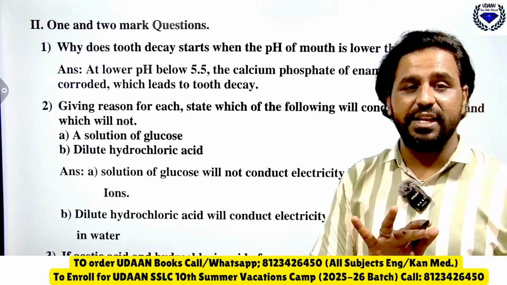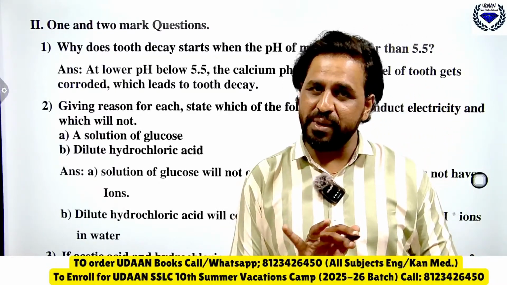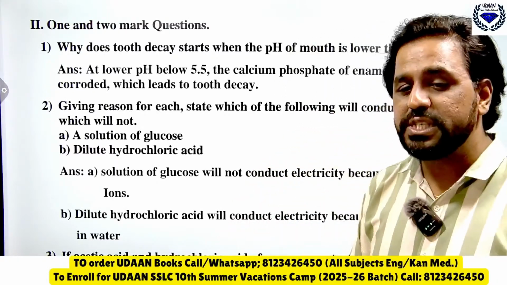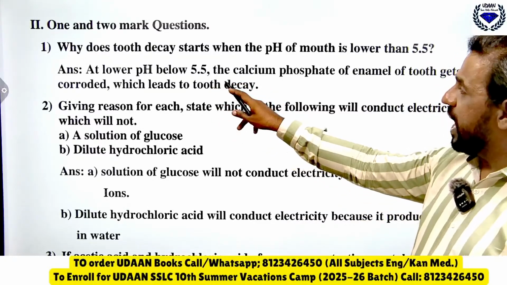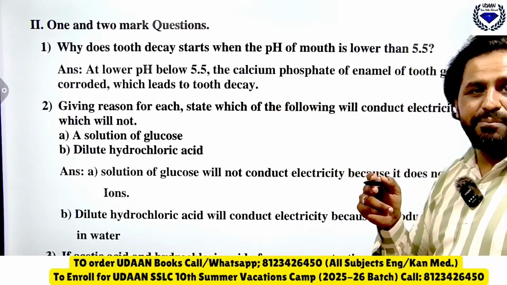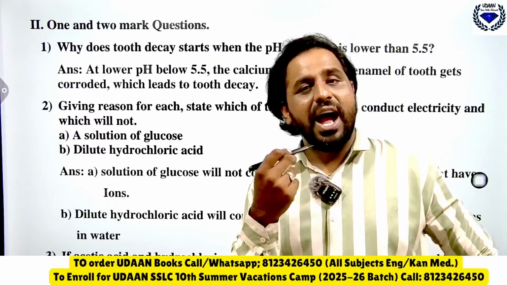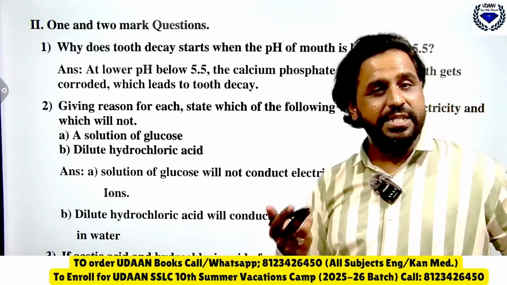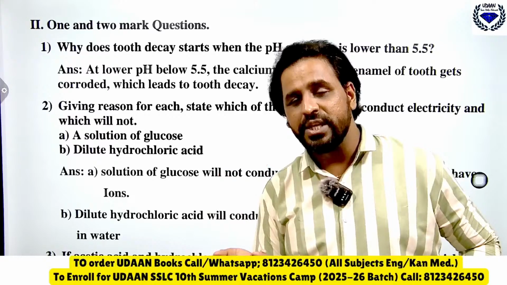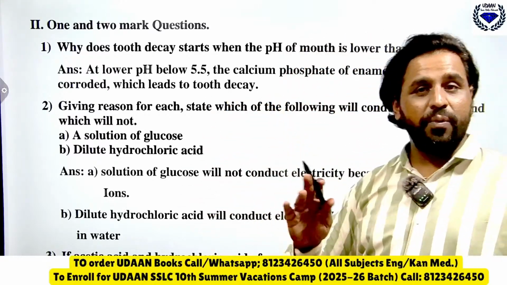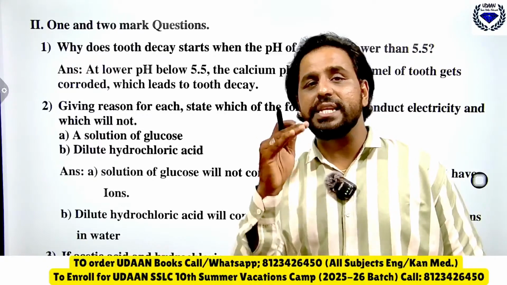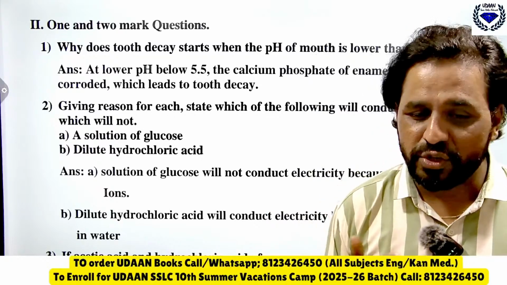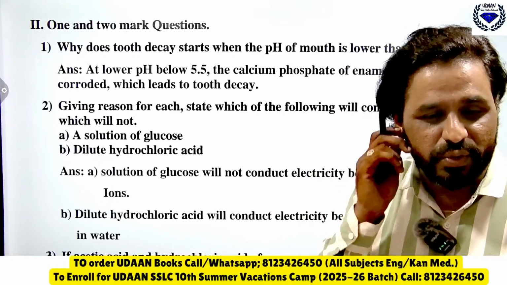So you know why tooth decay takes place when the pH of mouth is less than 5.5. Now the question is why. At lower pH below 5.5, the calcium phosphate of enamel, the outer layer of the tooth, gets corroded. Corroded means slowly it will get weakened, which leads to tooth decay. So the pH of your mouth should not be less than 5.5 in order to maintain healthy teeth. Yes, excellent dear. Most of you have given the right answer. Okay, now the next one.